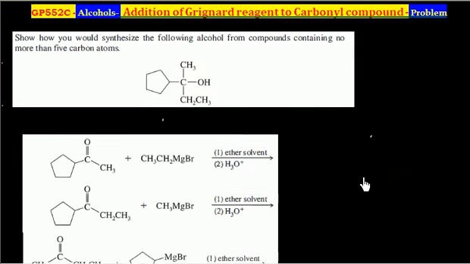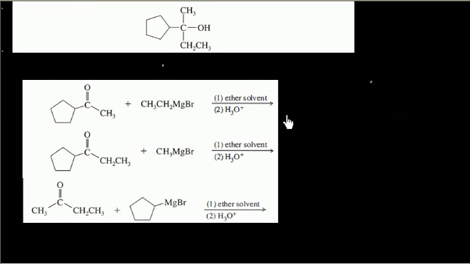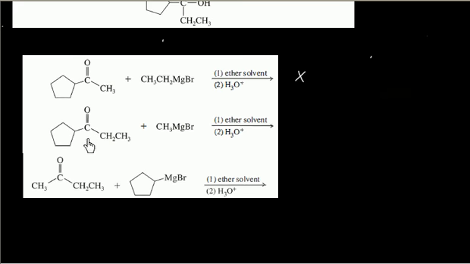Among the three methods, we have to choose the method that does not contain more than 5 carbon atoms. In the first method, we have 5 carbon plus 1, that is 6 carbon, so this is not a good method. This one contains 5, 6, 7, 8 carbon, so this is also not a good method. In the last case, one compound contains 5 carbon and the other contains 4 carbon.